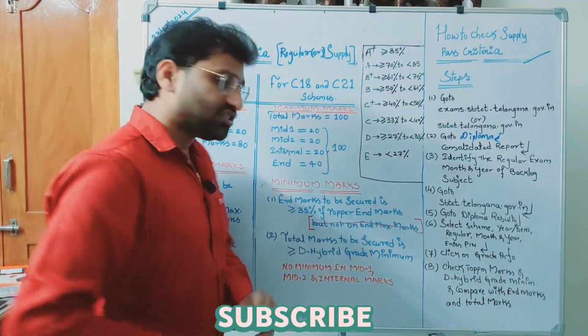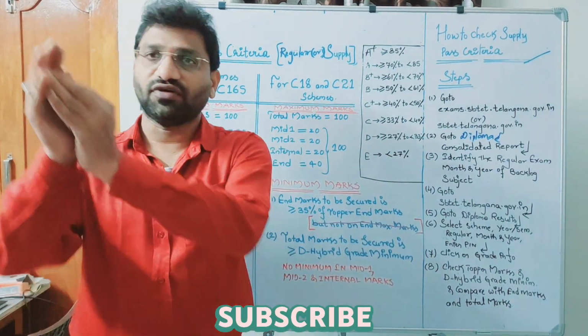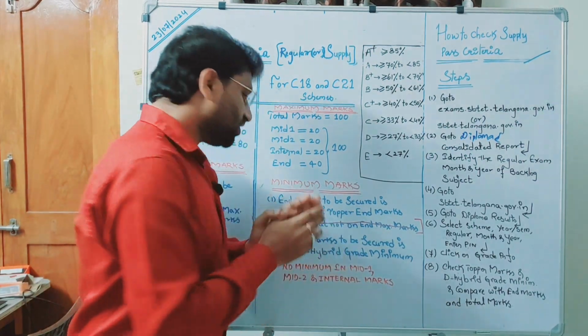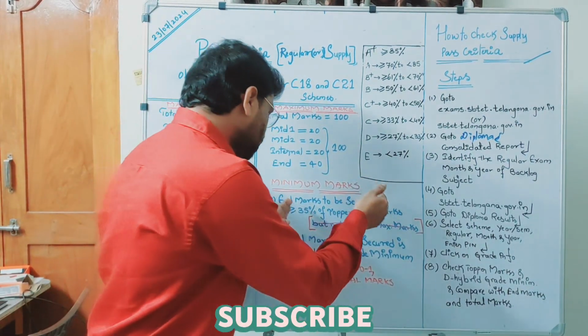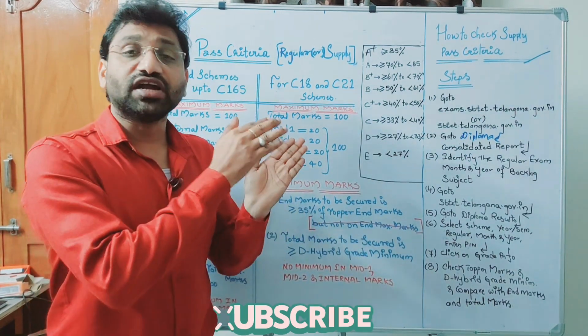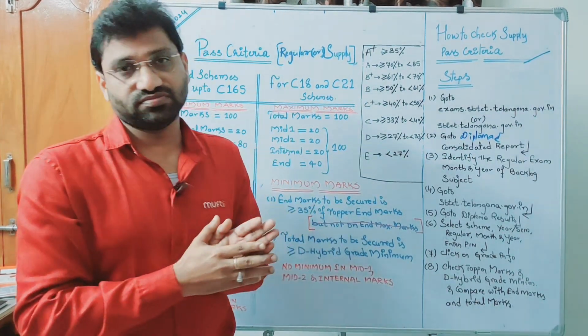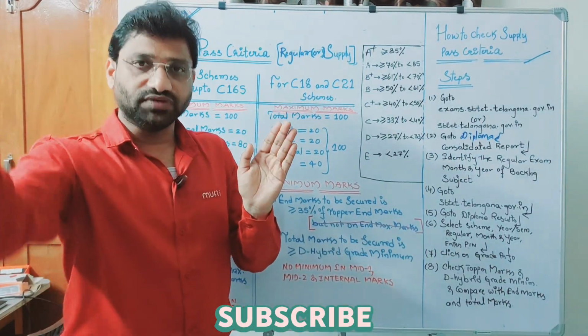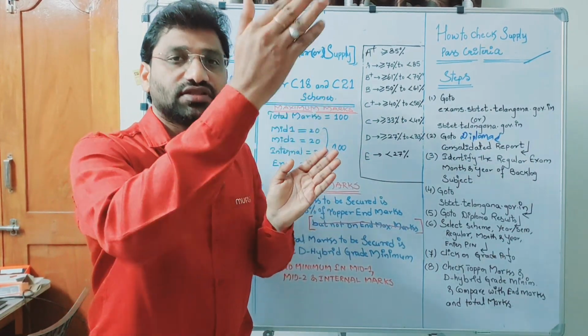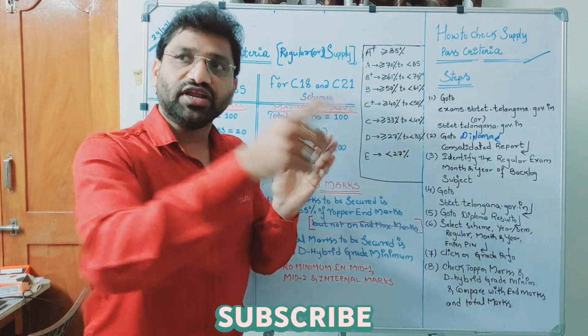So in the first condition, how many marks do you have to get? 40. In the second condition, how many marks do you have to get? 100. How many marks do you have to get for 40? It is 35% of topper marks. If the topper marks is 40, 35% of 40 is 14. If the topper marks is 30, 35% of 30 is 10.5.